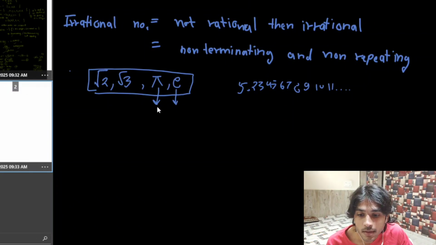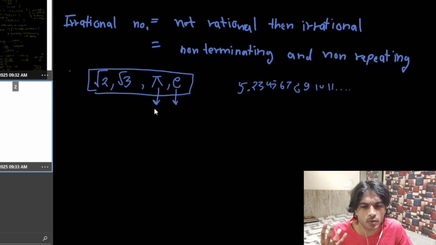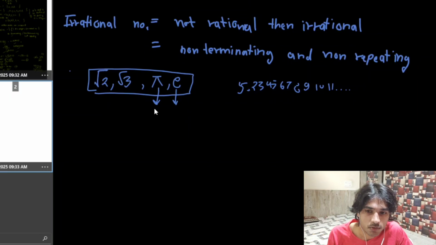Pi is simply formed by, a mathematician observed that, right now I'm not going to give you a proper definition. I'm just going to give you an idea. If you're interested, I will really suggest you and motivate you to go forward and look for where the existence of pi and exponential comes from. But as of now, I will simply give you some hints: a mathematician observed that there is a relation between a circle and its radius.